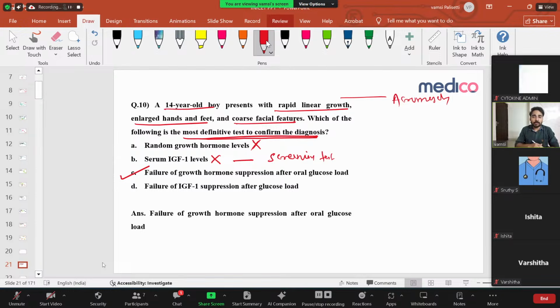Okay. So what does growth hormone do? Growth hormone will always cause hyperglycemia. It will always increase blood glucose. So what we are doing, we give more glucose into the body, like some 50 grams of glucose. Then we see if the growth hormone is suppressed. If it is not suppressing, that means even after you're giving an inhibitory stimulus, it is not suppressing. That means they have a tumor. That's called acromegaly. Right? That's what we are discussing.